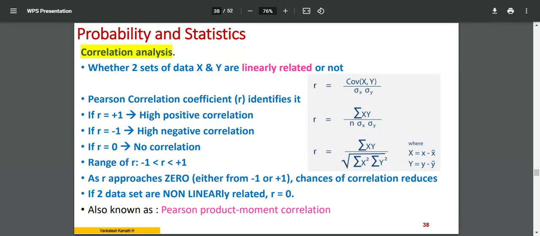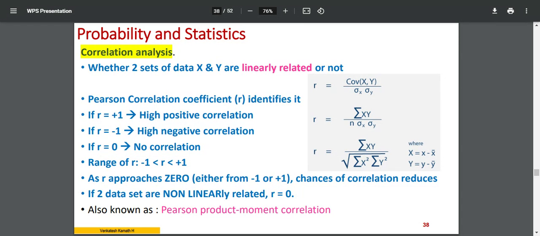That is called the Pearson correlation coefficient. Also we call it the Pearson product moment correlation. This method, product moment correlation, and this R is called the correlation coefficient, the Pearson correlation coefficient. What is the importance of it?